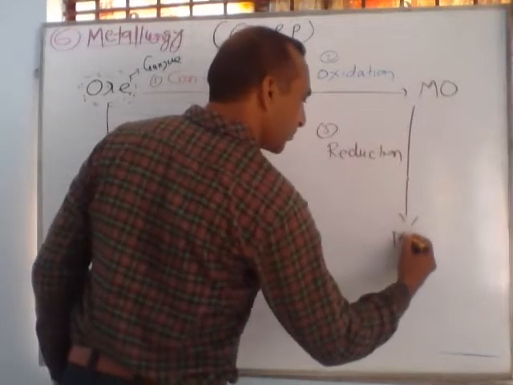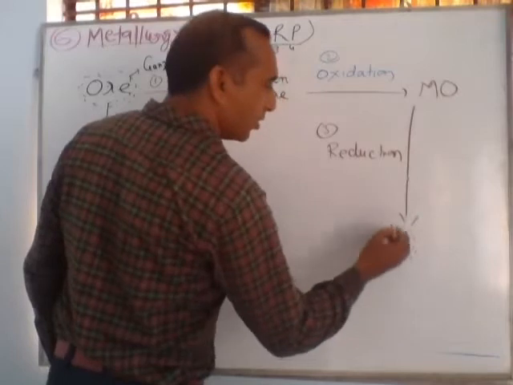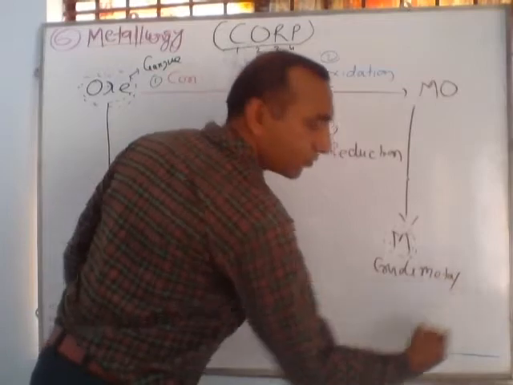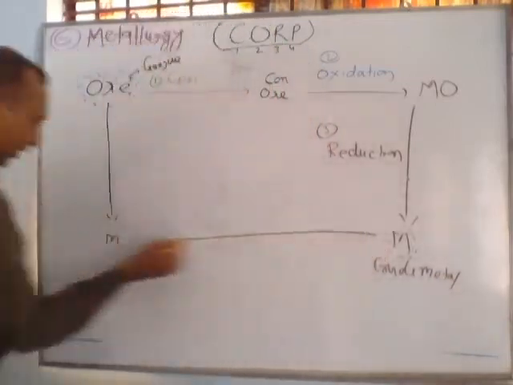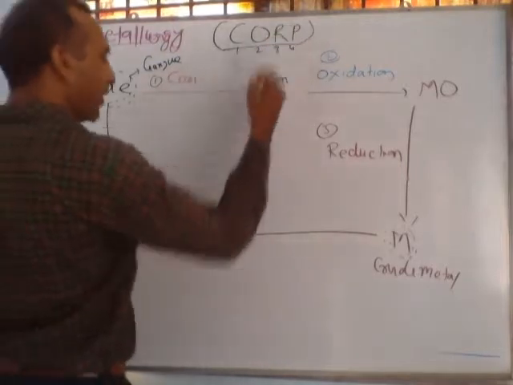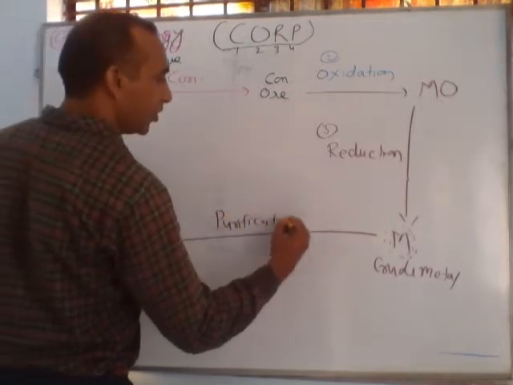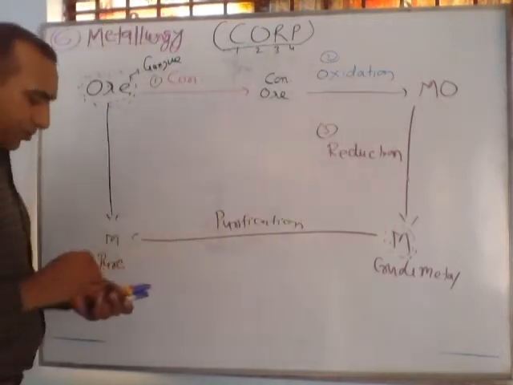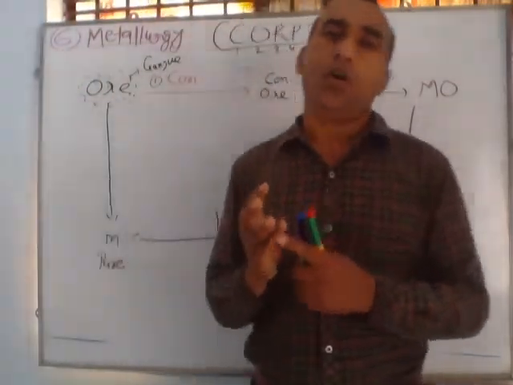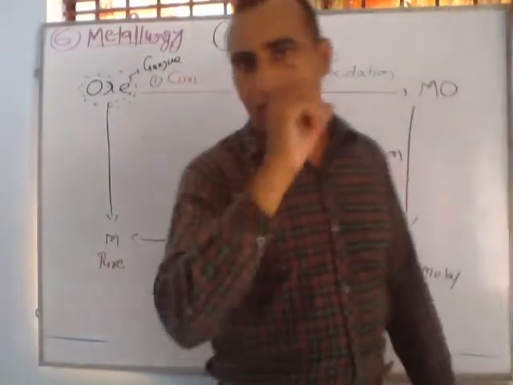So this is metal, but this metal is impure, which means we can say this is crude metal. And from impure metal, if we want to obtain pure metal, the last step P stands for purification. So the whole process is called metallurgy: concentration of ore, oxidation, reduction, and last, purification, meaning refining of metal.